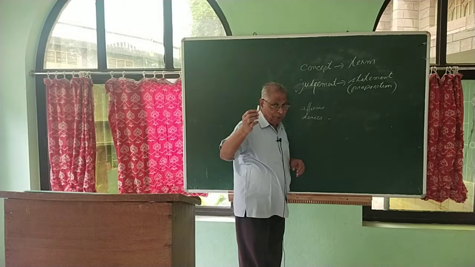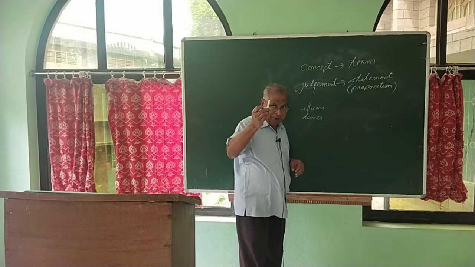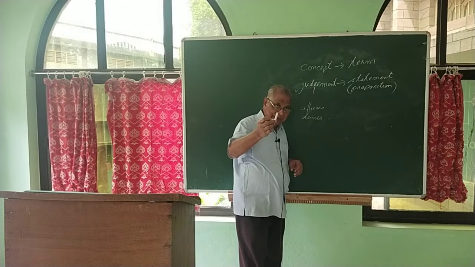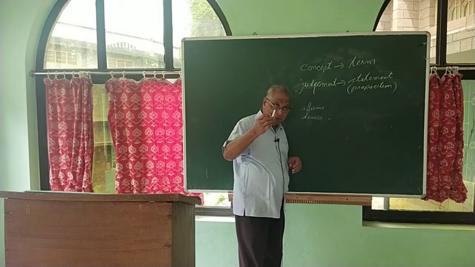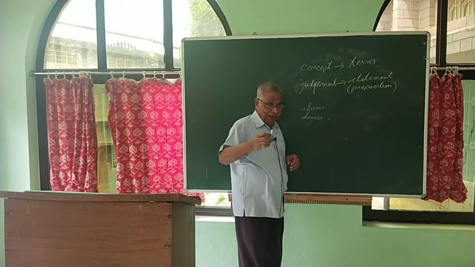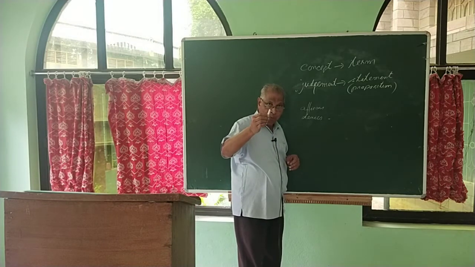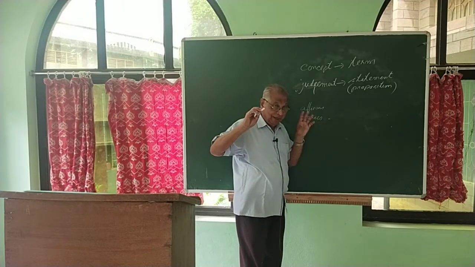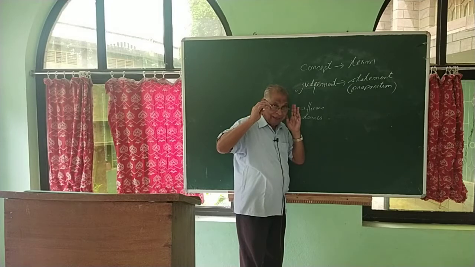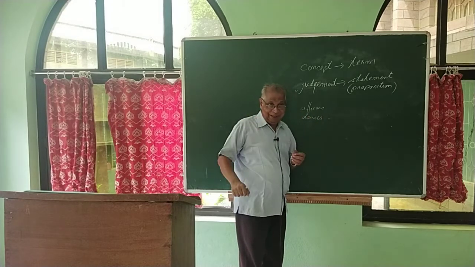This piece of chalk is white. I am speaking about this piece of chalk and I am saying something about that something. About this piece of chalk, I am affirming it is white. When I say this piece of chalk is not blue, I am denying. So both are judgments. Both are a mental act of affirming or denying.